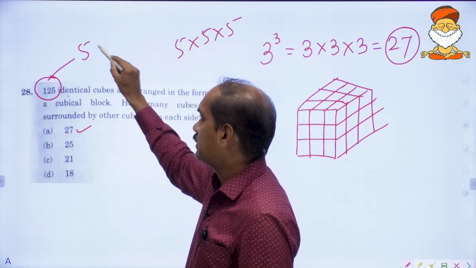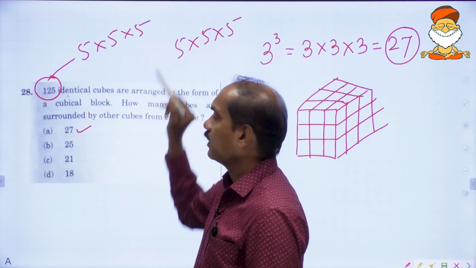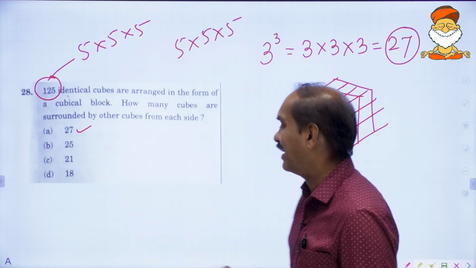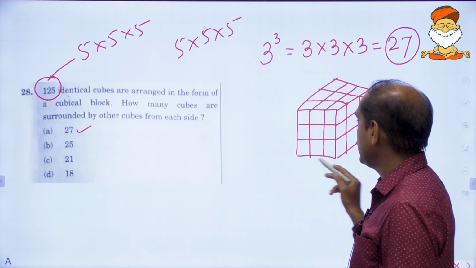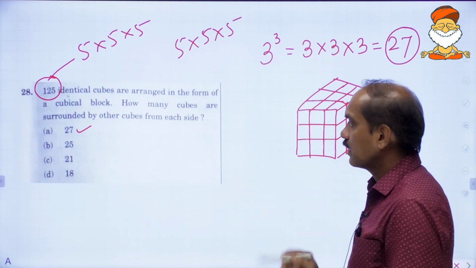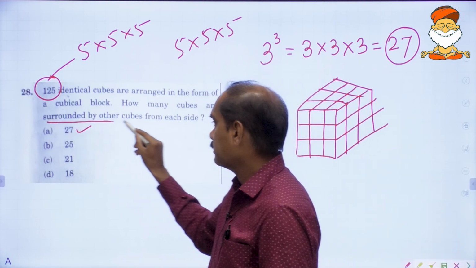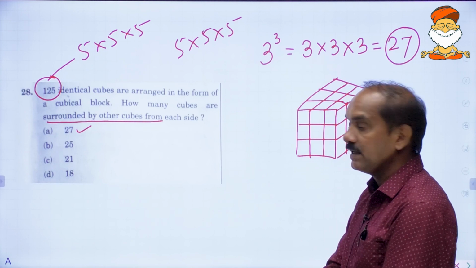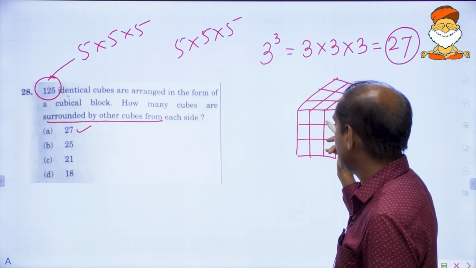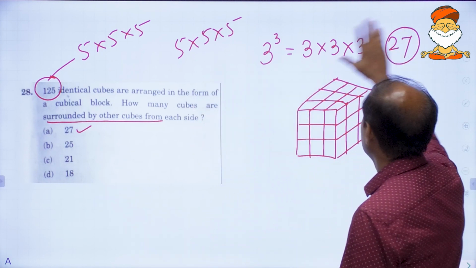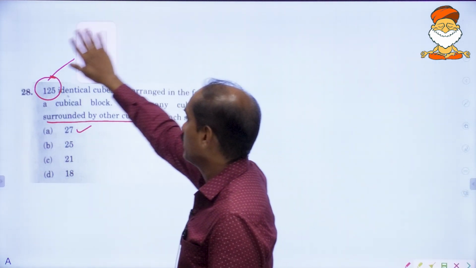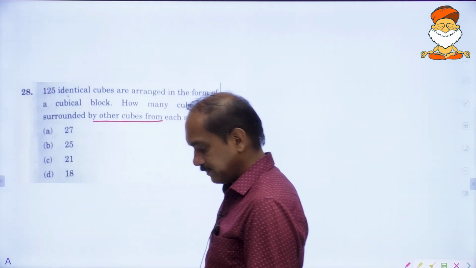125 is 5 cross 5 cross 5. If you remove one layer, it will be of this size, and all these cubes will be surrounded by other cubes from each side. Of course, it is completely covered inside. So the final answer is 27. There is nothing much to talk about this. Moving on to the next one.